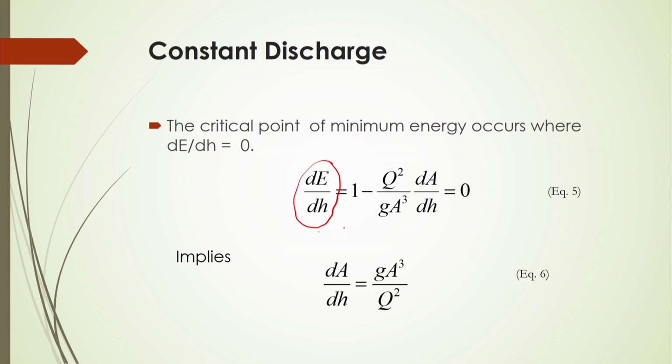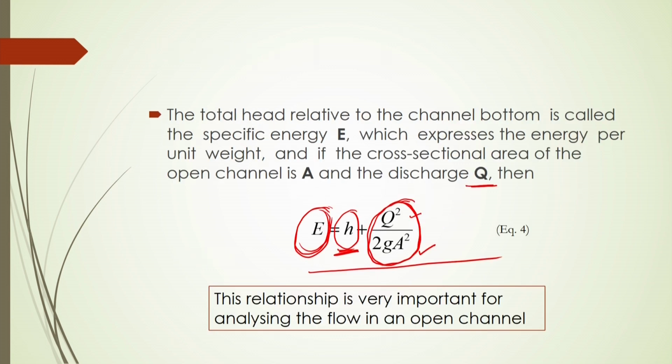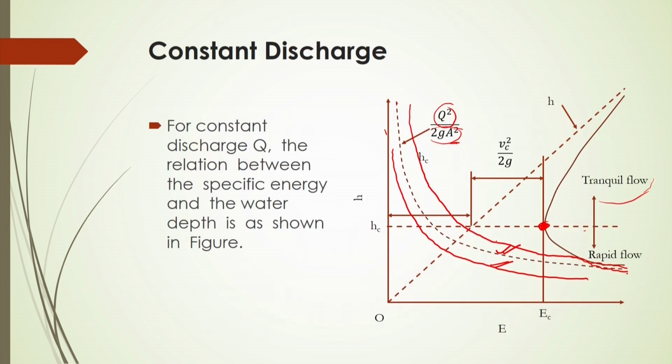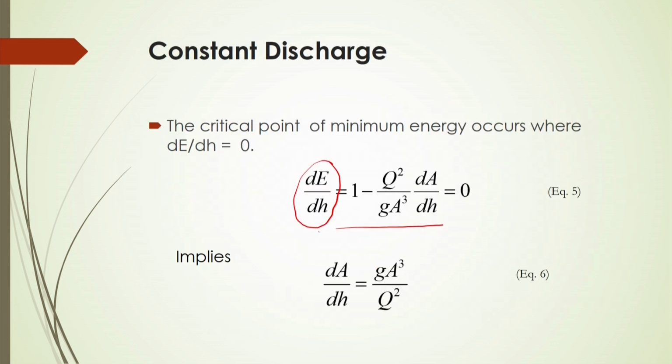So, what is dE by dH? dE by dH is equal to 1 minus q squared by g A cubed into dA by dH, because this differentiation is obtained from equation number 4. After differentiation of equation 4, we get dE by dH equal to 1 minus q squared by g A cubed into dA by dH, which should be equal to 0.